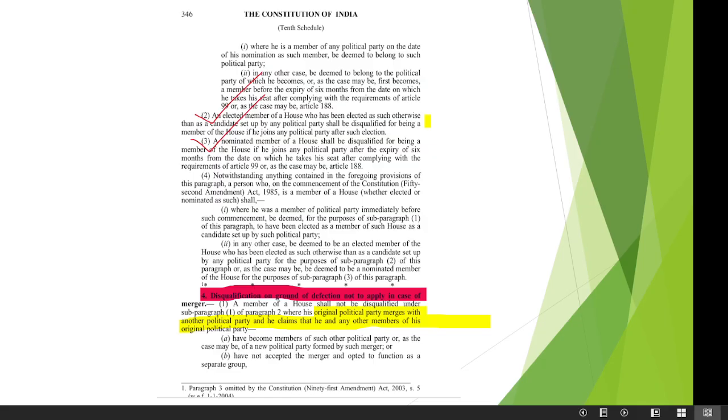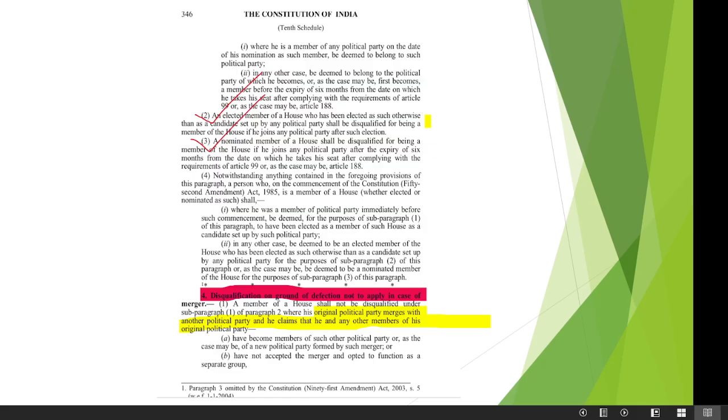The first point is where his original party merges with another political party and he claims that he and any other members of his original political party have become members of such other political party, or as the case may be a new political party formed by such merger, or have not accepted the merger and opted to function as a separate group. Okay, I will make it simplified.